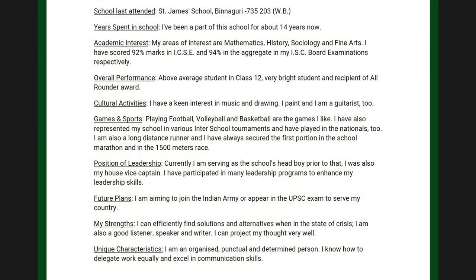Otherwise, you may lose marks. So make sure that your personal profile is as elaborate as any report you write, because it is part of report writing and carries the same weightage: 20 marks, with 300 words as your word limit.